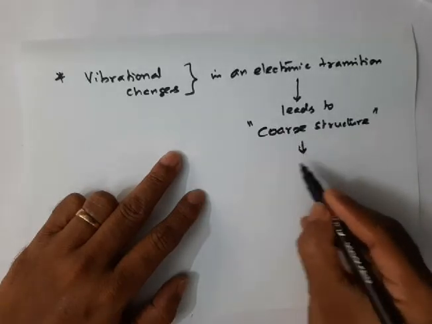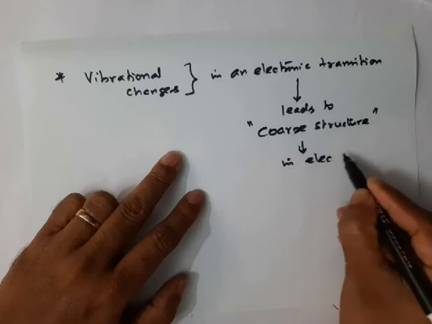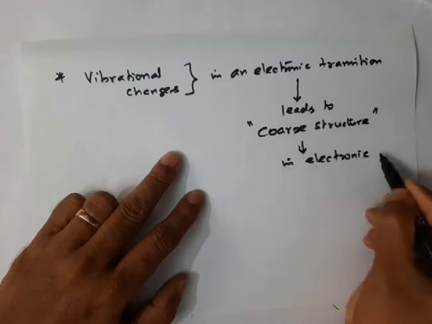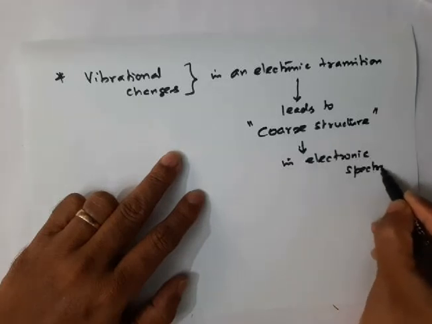Coarse structure in electronic spectra. Very, very important.